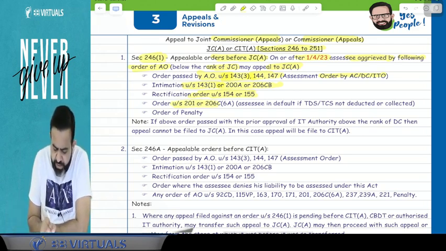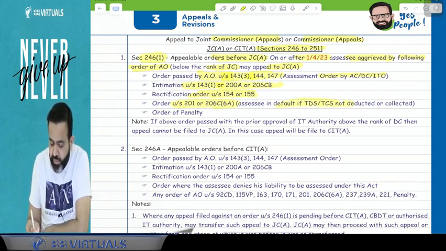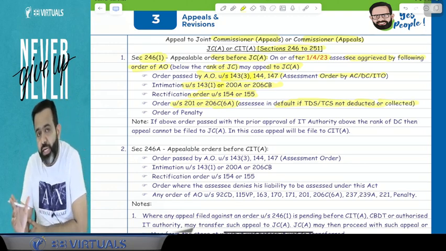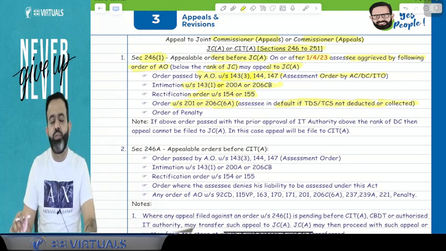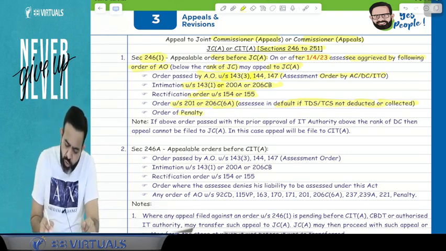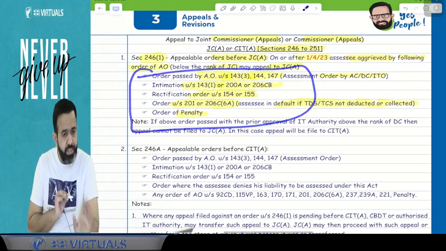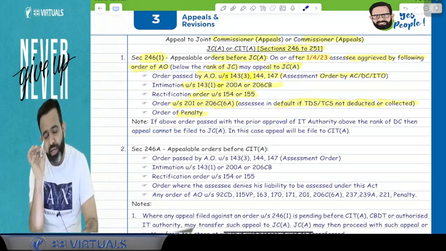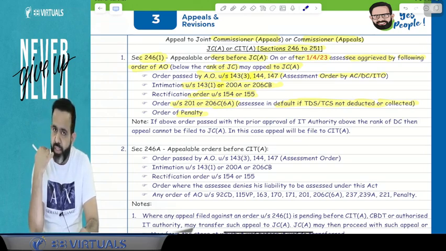Next is an order under section 201 or 206C(6A), that is related to assessee in default in case of TDS TCS not deducted or not collected. So suppose you have not deducted the TDS or not collected the TDS, then you will be treated as assessee in default, if there is that order or any order of penalty. So in simple words guys, you can remember that any order or intimation generated by any officer below the rank of the JC, you will file the appeal to the Joint Commissioner (Appeals).